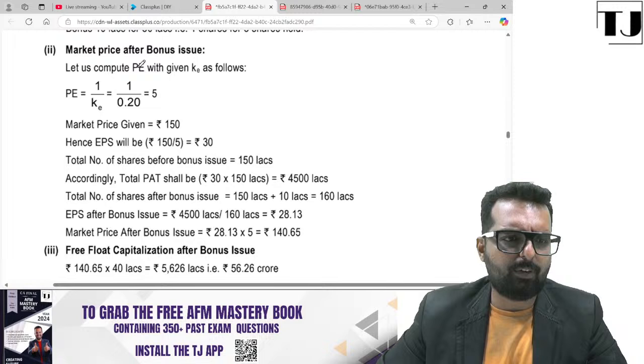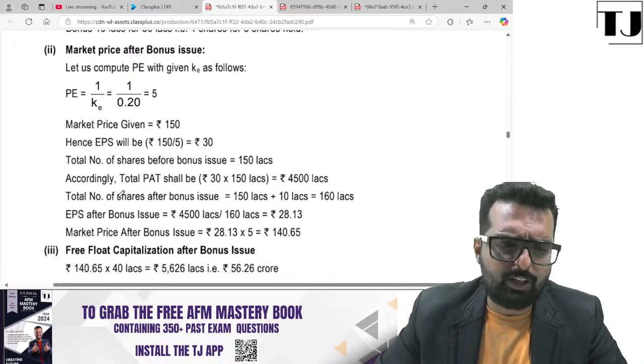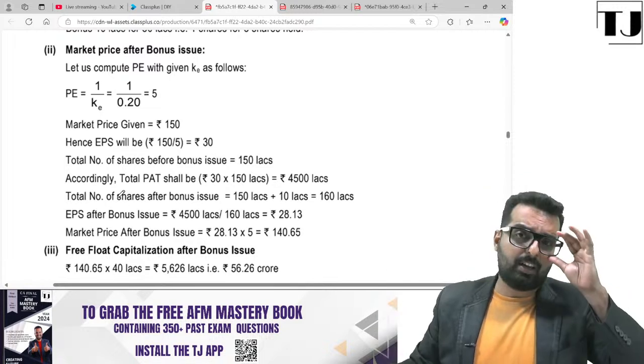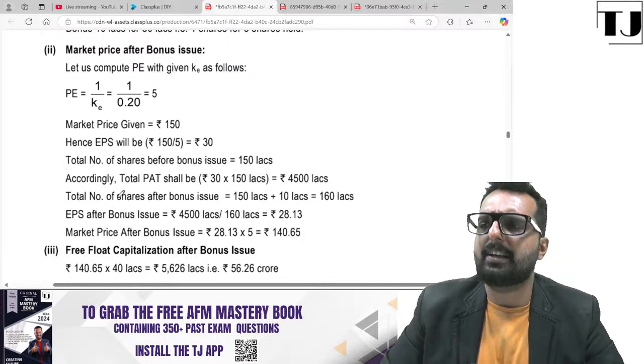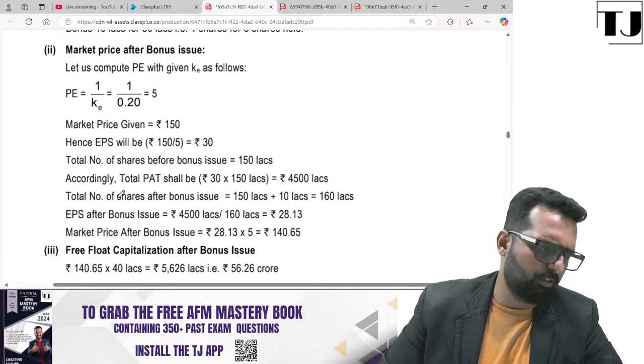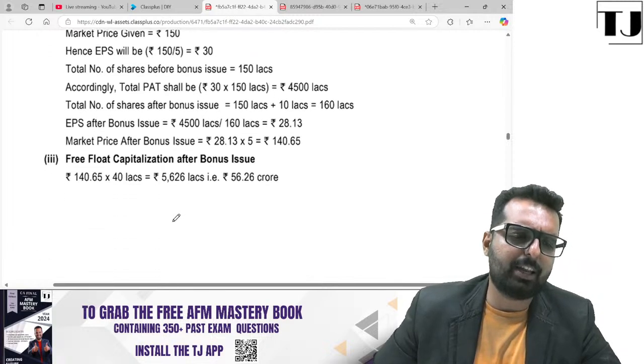Once you get that, you can find out the MPS after bonus. How do you find out the MPS after bonus? Total market value after bonus divided by number of shares after bonus. And last, you do free float market capitalization.